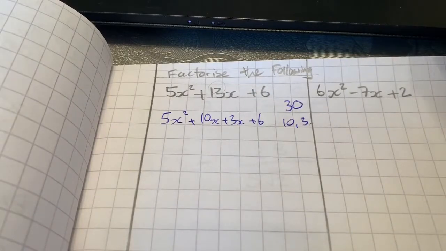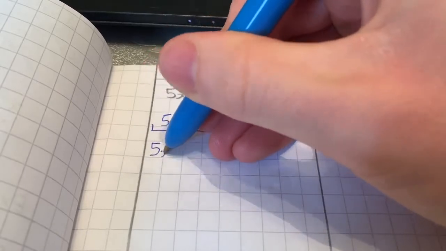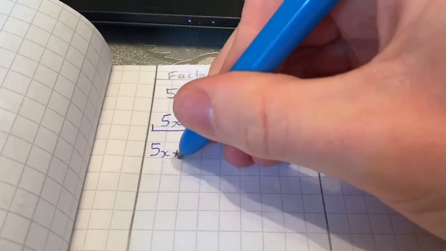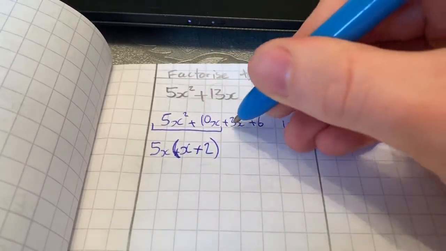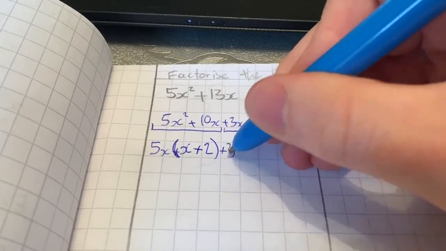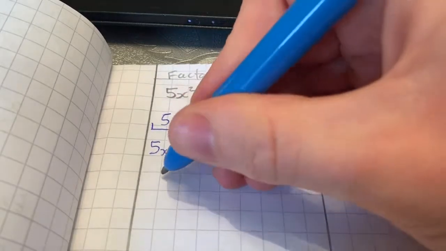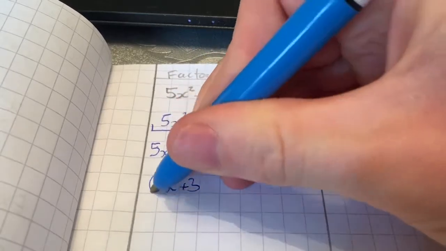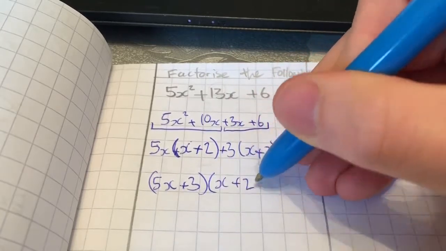So now I factorise each side individually. So factorise that. So I've got 5x, bracket x plus 2. And then the other side here is going to be plus 3 on the outside, x plus 2. So that means factorise this will be 5x, so that part there, plus 3. And then the other bracket is just the other bracket, so x plus 2.